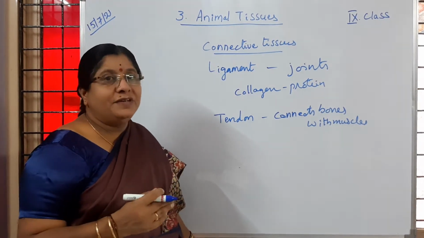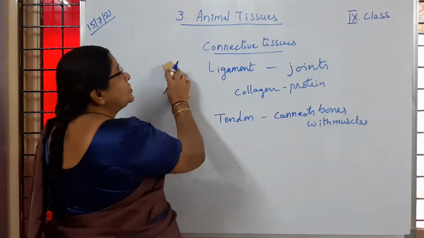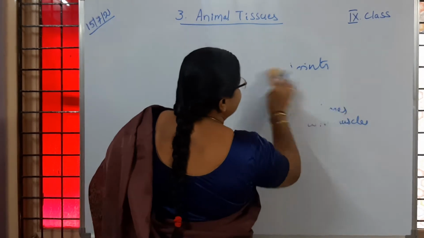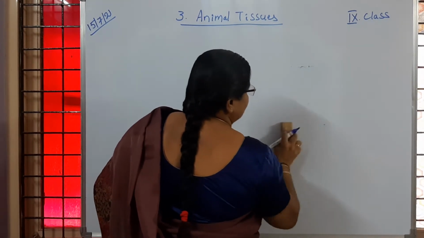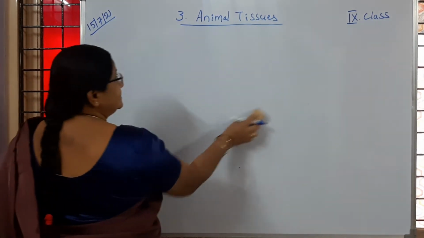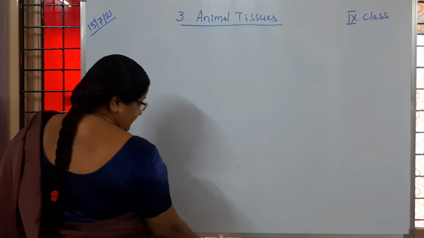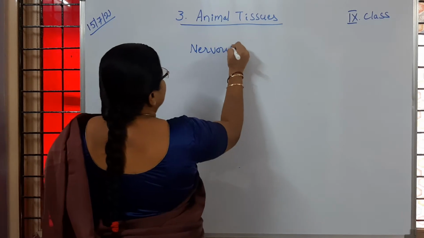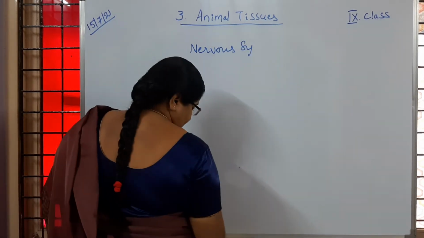About blood we will discuss later. So now we move to the next type of animal tissue, that is nervous tissue. Nervous tissue.